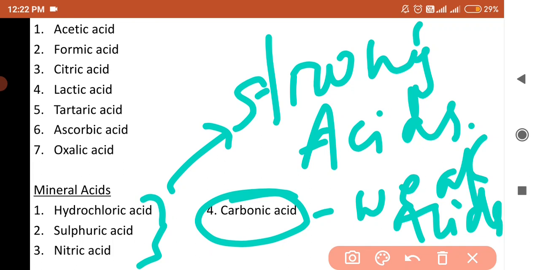Now, mineral acids are prepared from the minerals of the earth. That is why they are referred to as mineral acids. Mineral acids are basically man-made acids, while organic acids are naturally occurring acids. Mineral acids are also known as laboratory acids, because they are used in the science laboratory to perform experiments.